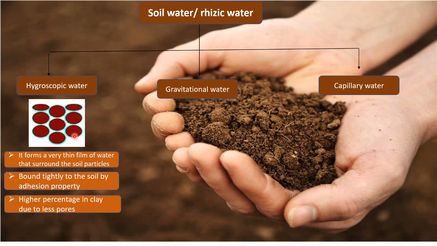Now more particles are present, that means every particle is surrounded by hygroscopic water, and therefore clay will have a higher percentage of hygroscopic water than silt or sand, because it has more soil particles and fewer pores present.